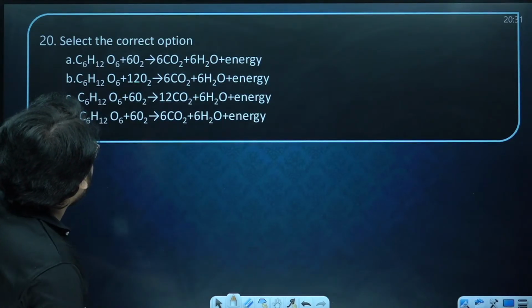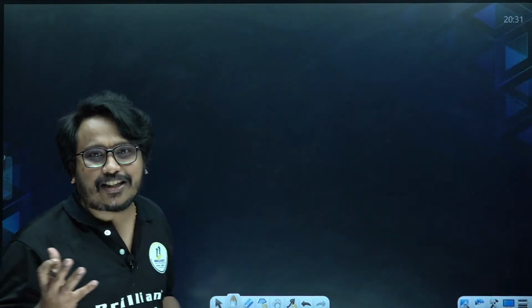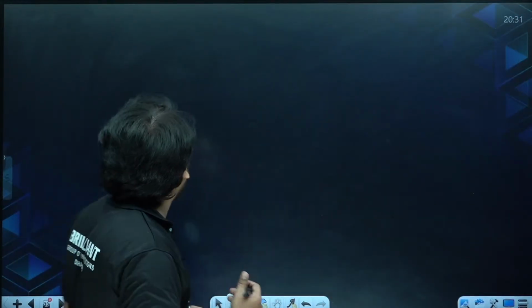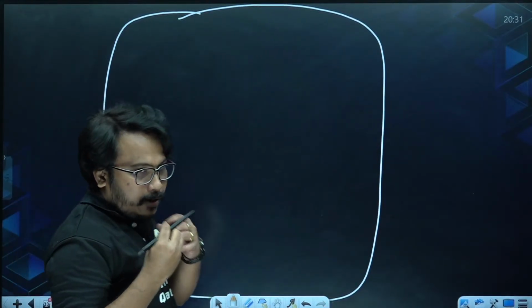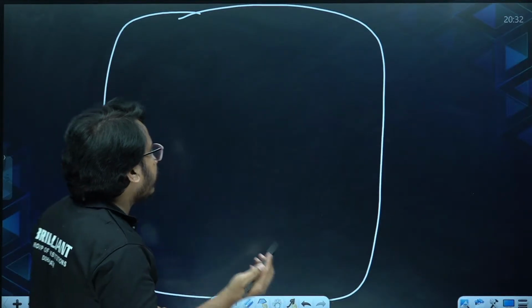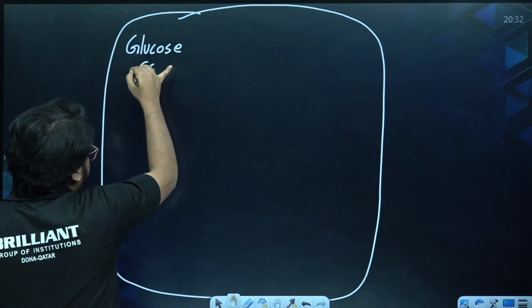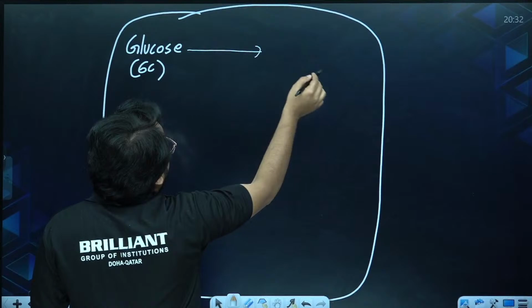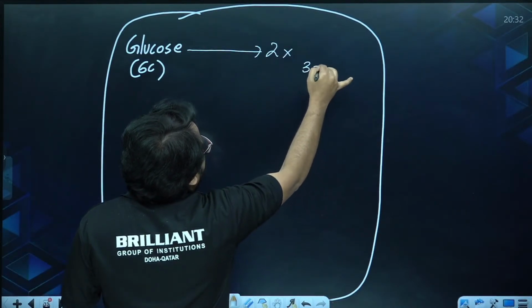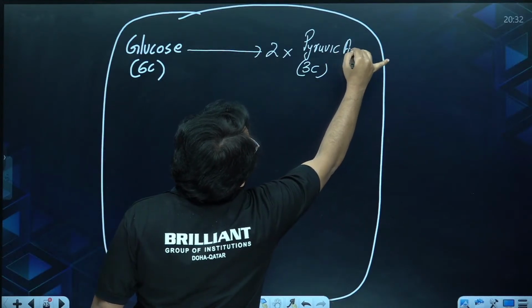Happens. Now next one, select the correct option. You know this is associated with respiration. Now let's have a discussion about respiration. What is respiration? The process by which organic molecules are broken down in a cell in order to produce some energy is called respiration, cellular respiration, what I mean. The most common respiratory substrate that is available is glucose. It is 6 carbon. You should understand, whether in a plant cell or animal cell, this glucose will be broken down in the cytoplasm to form 2 units of a 3 carbon component. Those 2 units of 3 carbon component are pyruvic acid.